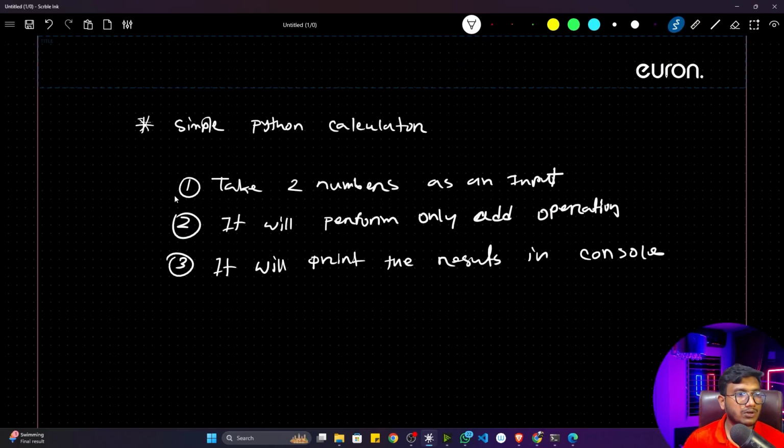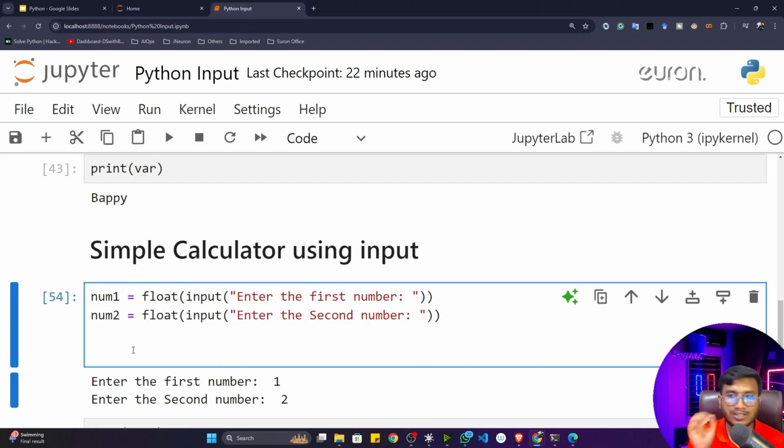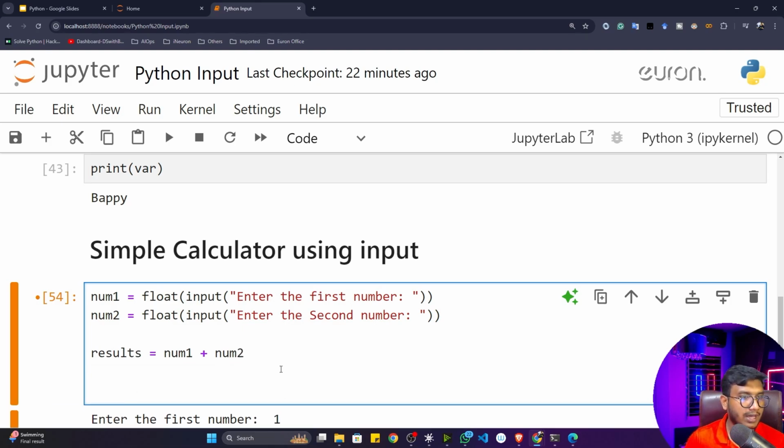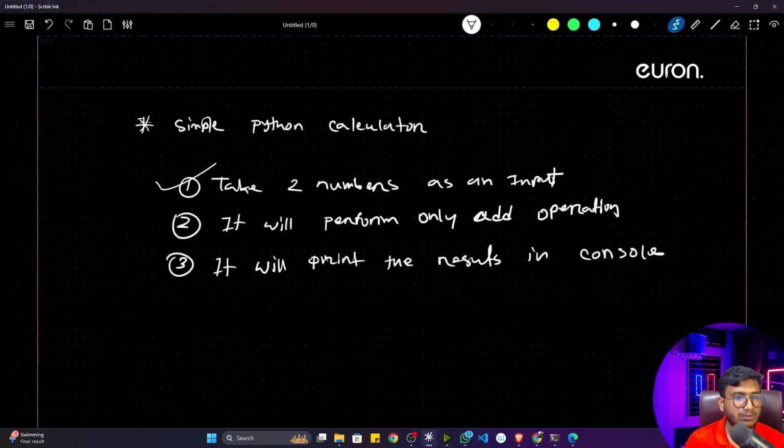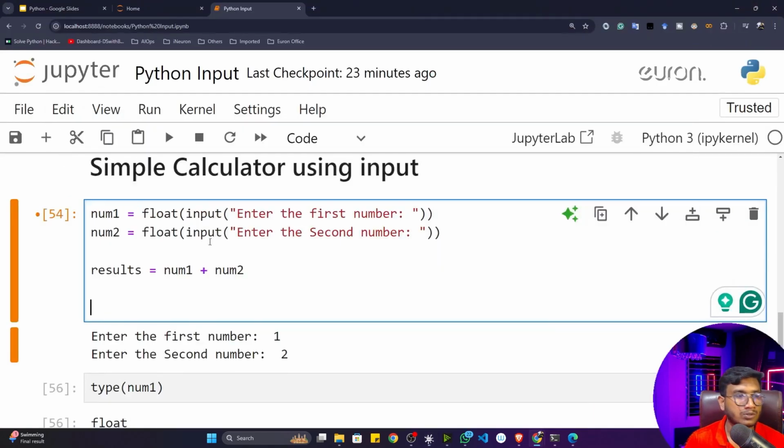Now what do I have to do? This particular step is completed. We have taken the input from the user. Now I have to add these numbers. How to add them? I can take one variable called result, and simply do number 1 plus number 2. So I have added these numbers with the help of the add operator. Now the last step, I have to print this result. To print it, I can use the print function, and inside that I can pass this result.